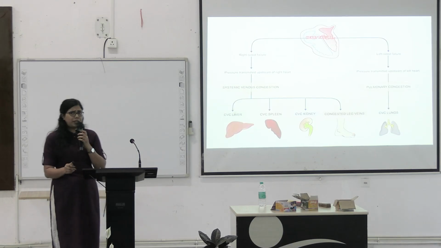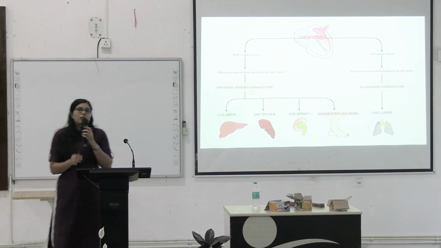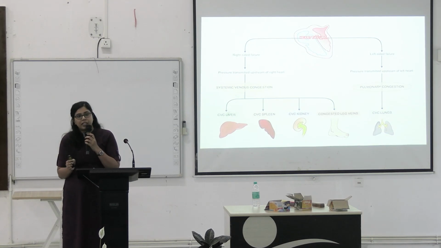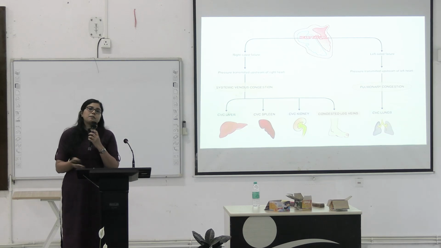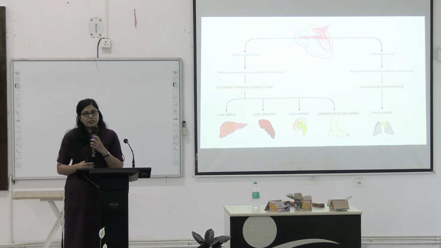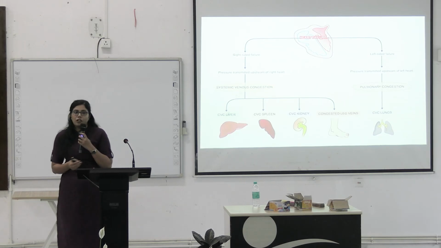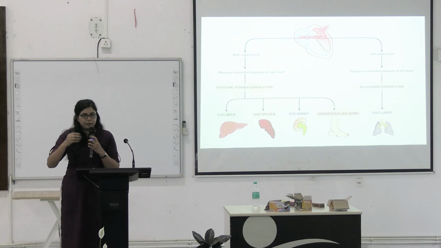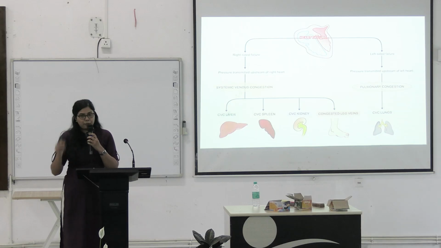Now this is a diagrammatic representation of the different types of congestion. So basically whenever we are talking about heart failure, it can be two types: right-sided heart failure or left-sided heart failure. In the right-sided chamber of the heart, that is the right atrium, the inferior vena cava and the superior vena cava are opening, and they are draining all the blood from all the systems of the body. The superior vena cava will drain the blood from the upper part of the body, from the head neck region and the arms, and the inferior vena cava will drain the blood from the abdominal region and